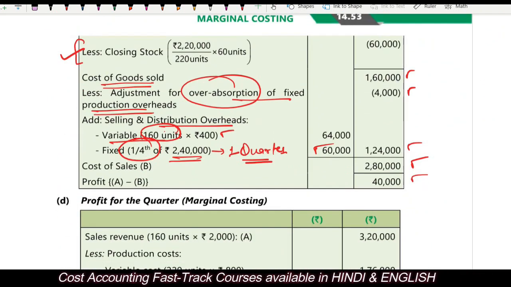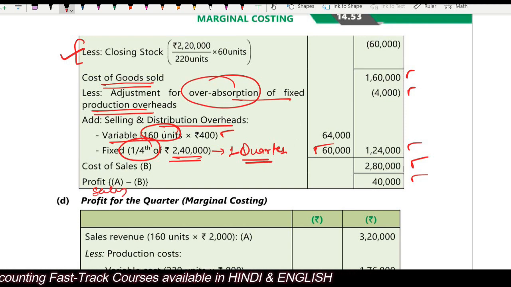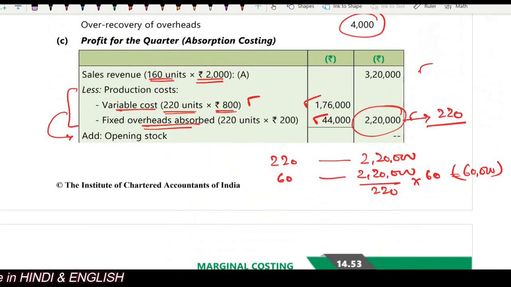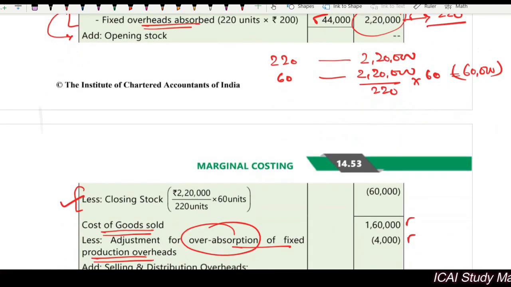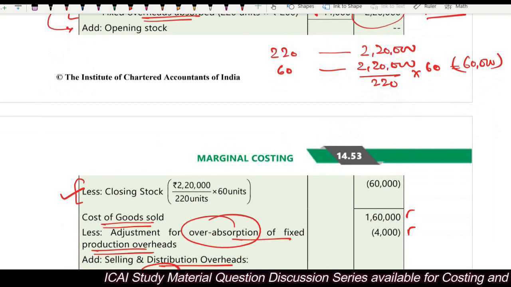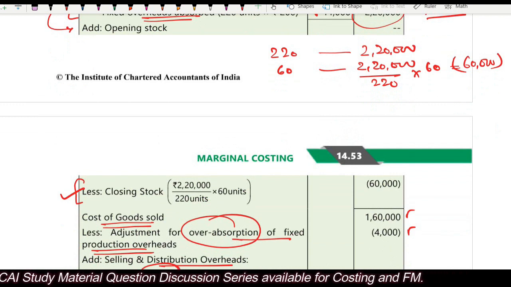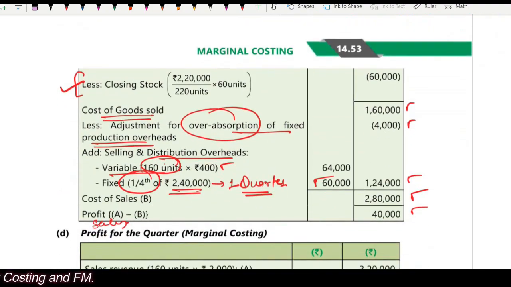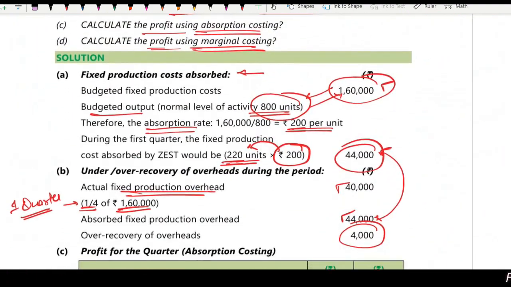Instead of taking sales at the end, you are taking the sales at the top. That's it, right? Rest everything, production cost, direct material, direct labor, direct. Instead of that, we take variable cost plus fixed overheads, adjustment for opening and closing finished goods, cost of goods sold, adjustment for the selling and distribution overhead, cost of sales. Sales minus cost of sales will give you profit. Now this is under absorption costing, what we have been doing, that we absorb overheads on some basis.